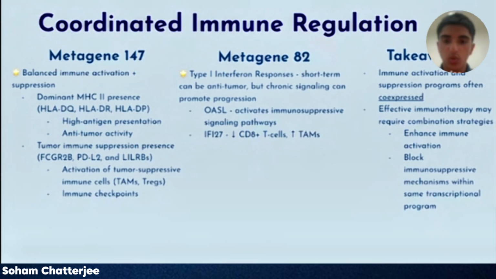Now, metagene 82 was quite interesting. G-Profiler enriched it for a defense response to a virus. Upon further analysis, it contained a lot of interferon-stimulated genes, which are expressed in both virus-infected and cancer cells. Though these molecules typically combat infection, if they're chronically expressed, they can actually promote tumor progression. So the key takeaway from these two metagenes is that even if a tumor appears to have strong immune activation, they may also co-express suppressive mechanisms to evade the immune system. This can explain why using just single gene biomarkers like immune checkpoint expression or T-cell counts may fail. So effective immunotherapy also needs to block these suppressive mechanisms.